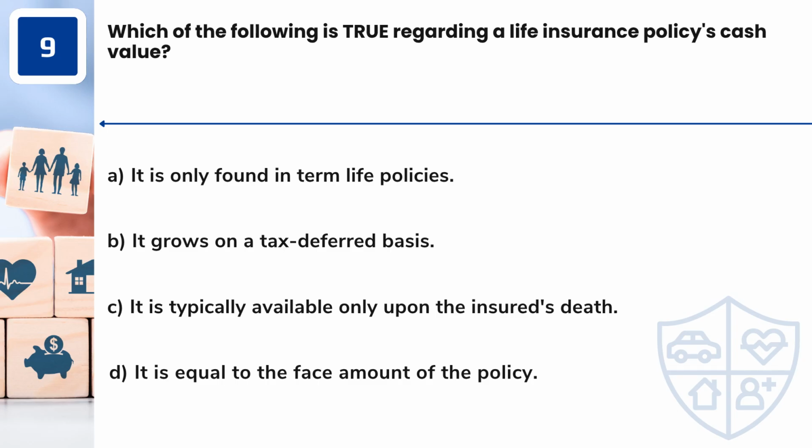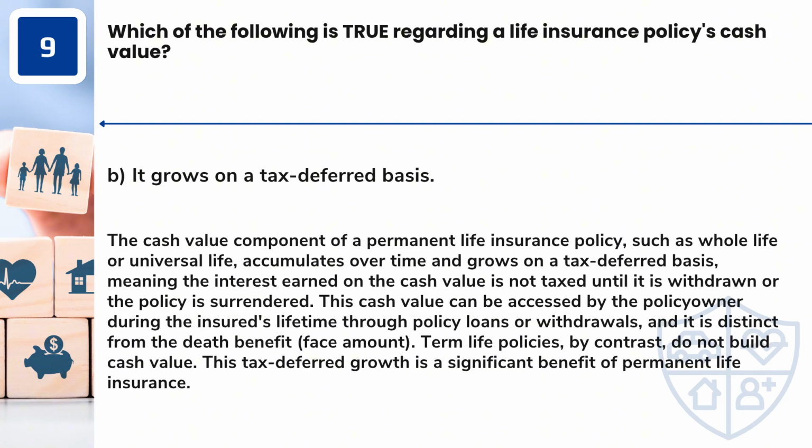Question 9. Which of the following is true regarding a life insurance policy's cash value? A. It is only found in term life policies. B. It grows on a tax-deferred basis. C. It is typically available only upon the insured's death. D. It is equal to the face amount of the policy. Answer: B. It grows on a tax-deferred basis.